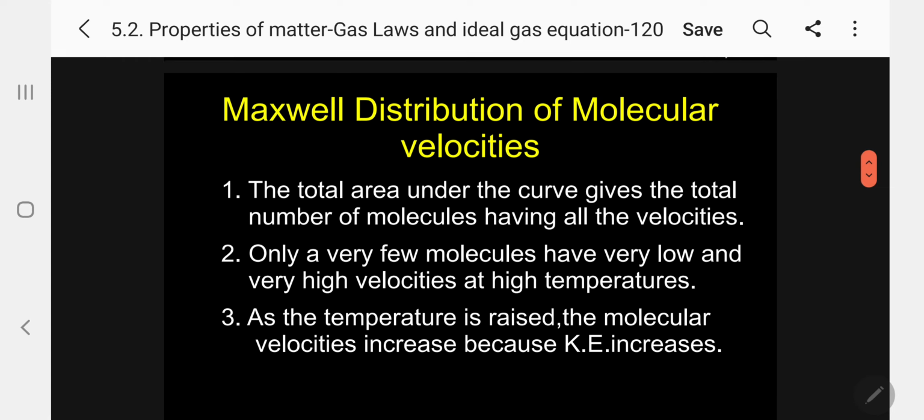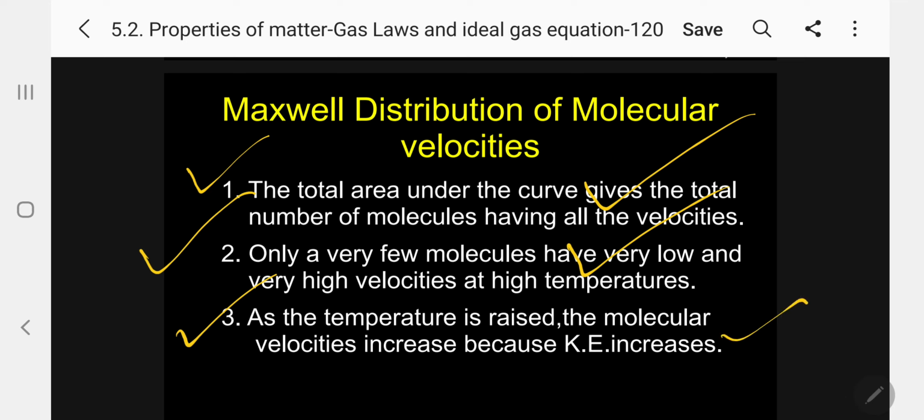Under the Maxwell distribution of molecular velocities, the first piece of information is that the total area under the curve gives the total number of molecules having all the velocities. Number two, only a very few molecules have very low and very high velocity at a high temperature. I already informed you. Root mean square velocity alone is very high velocity, but the number of molecules is very low. Three, as the temperature is increased, the molecular velocity increases. That also I proved, both the cases.